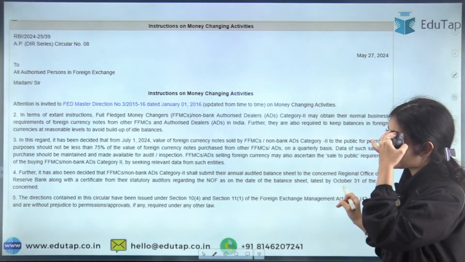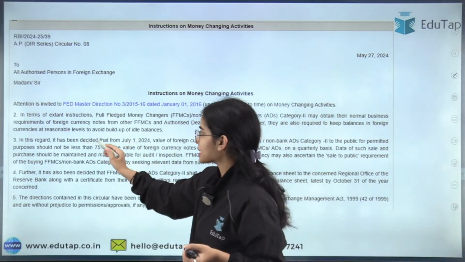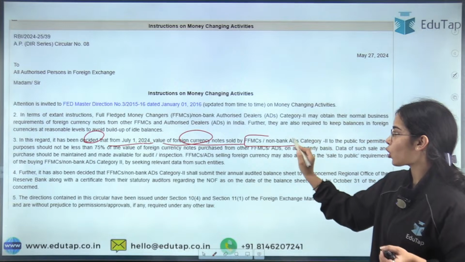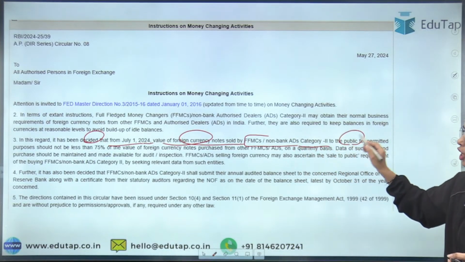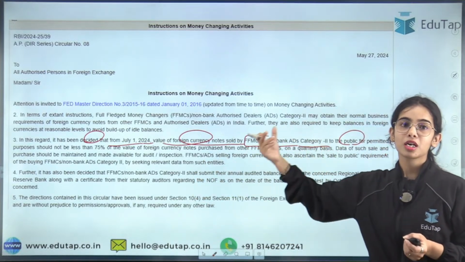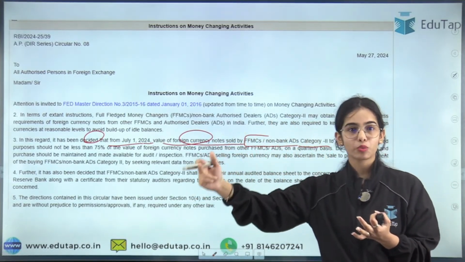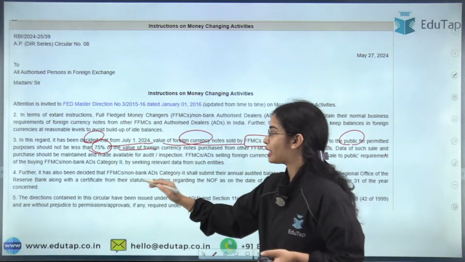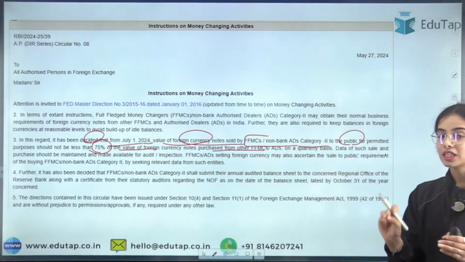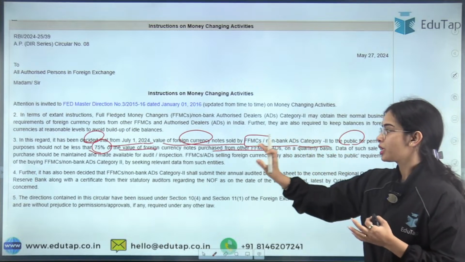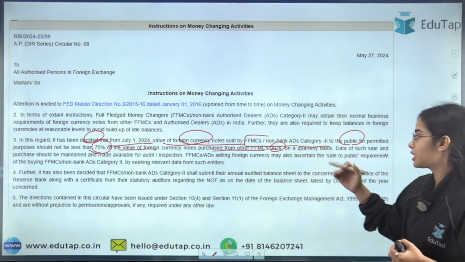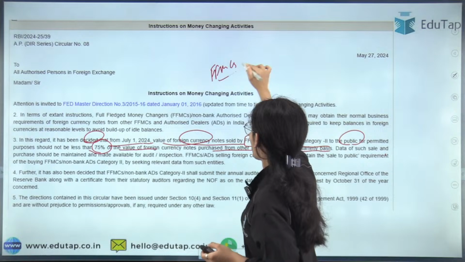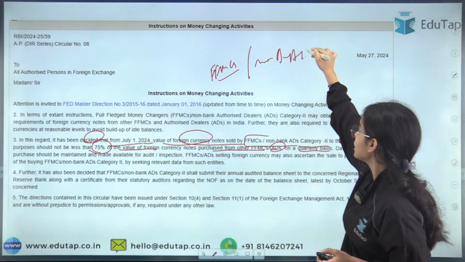Okay. So here what has been said is that it has been decided that from July 1, 2024, the value of foreign currency notes that is sold by FFMCs and the non-bank authorized dealer category 2 to the public for permitted purposes, there are permitted purposes for which the rupees can be converted into foreign currency or foreign currency can be converted into rupees, should not be less than 75% of the value of foreign currency notes that has been purchased from other FFMCs or authorized dealers in any of the categories on a quarterly basis.